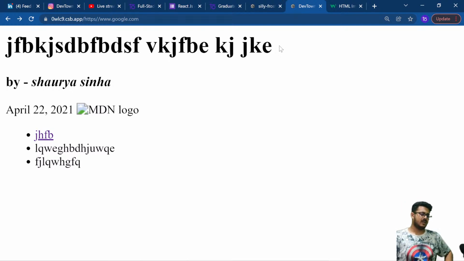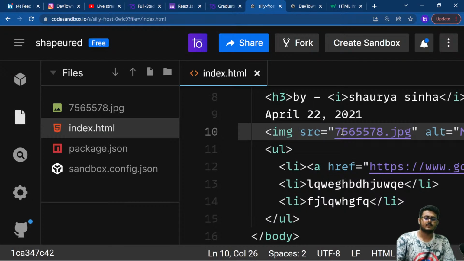But no issues. I hope you are able to understand how to insert images in a website and what the use of the alternative text is. So there are SRC and then ALT. Please remember, ALT is very important. Are you guys able to understand? Please let me know.